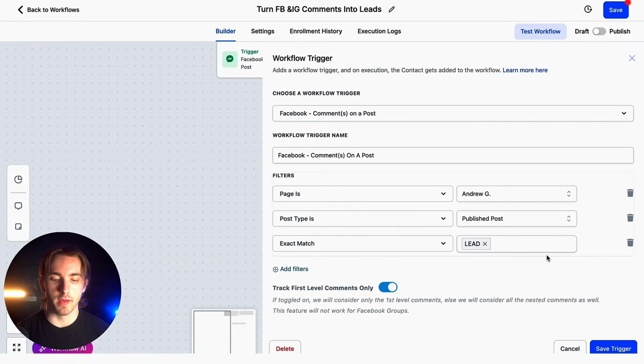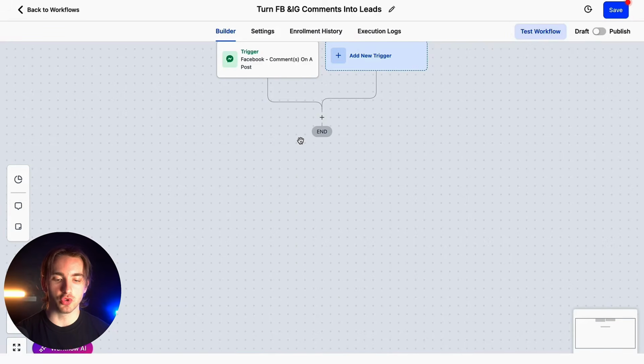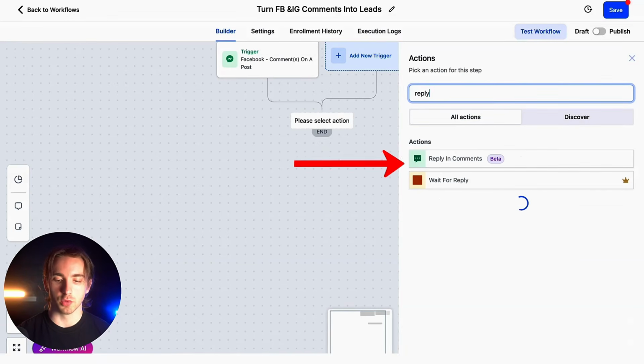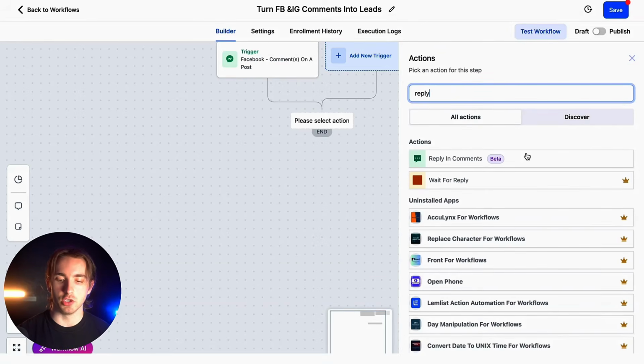So for this trigger, whenever somebody comments on our Facebook post on this page with the word lead, then what's going to happen is it's going to trigger this automation. And we can do lots of things with this automation. The first thing that we can do is reply in comments, which will be able to turn them into a lead by getting them into our CRM.